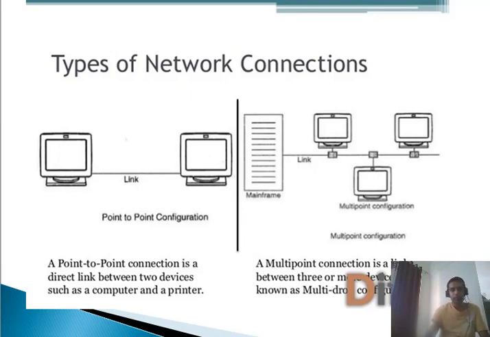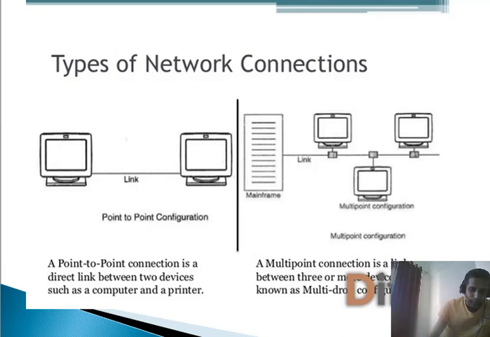So here in this diagram a server is there and 3 computers are there. So in short, 4 nodes try to connect with each other, and this type of connection is called multi-point. So all the systems are sharing the same media. So this type of connection is called multi-point.